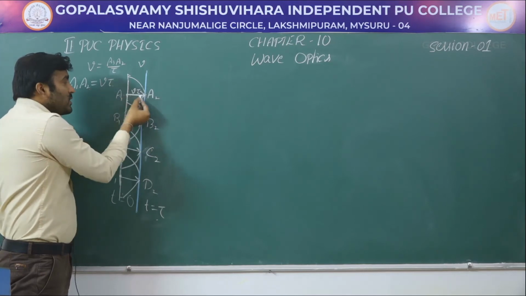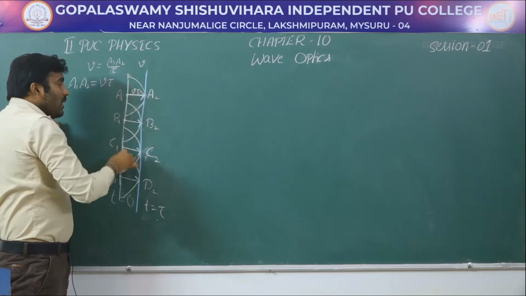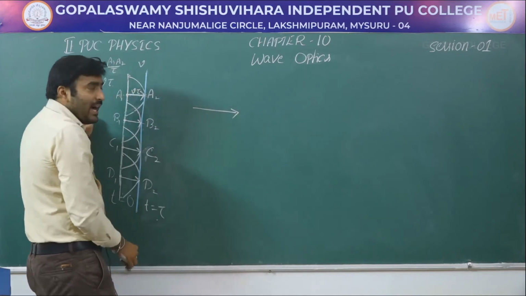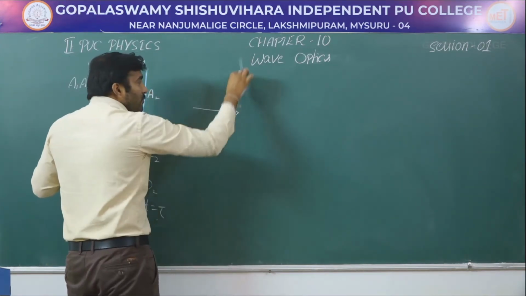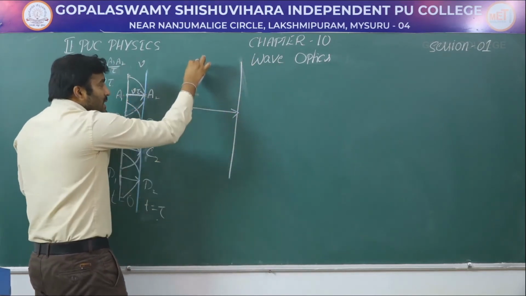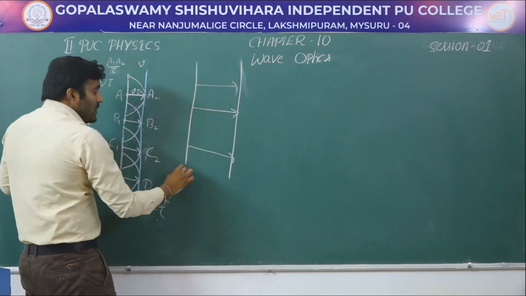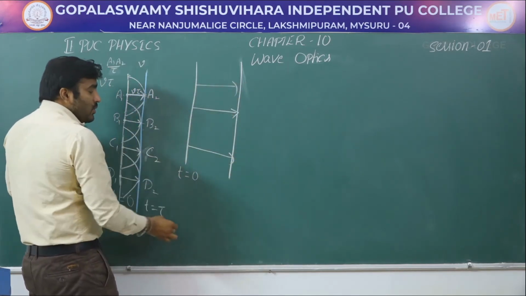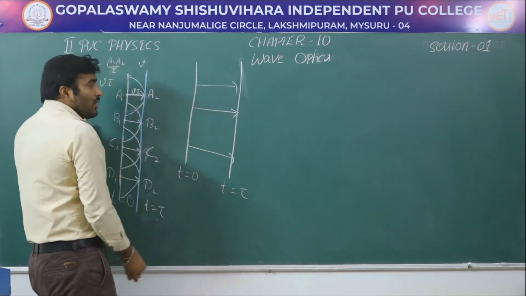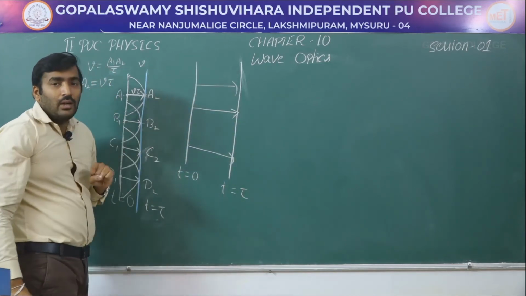So this is the direction of the wave, and these are the wavefront. If this is the direction of the incident light, then how does a plane wavefront look? A plane wavefront is always perpendicular to the direction of the incident light. So if this is the direction of the incident light, then this is the position of the wavefront at time t equal to 0, and this is the position of the new wavefront at time t equal to tau. Then the direction of the incident ray and the plane wavefront are perpendicular to each other.